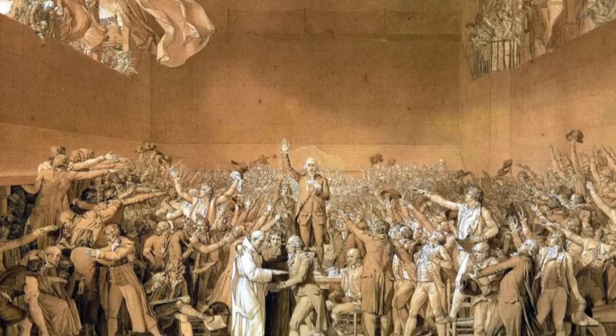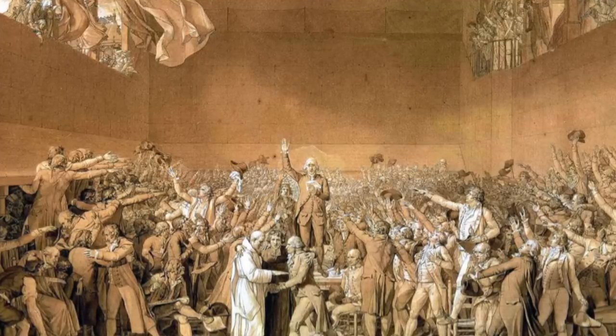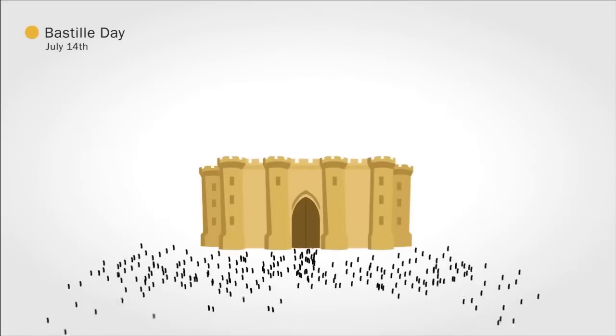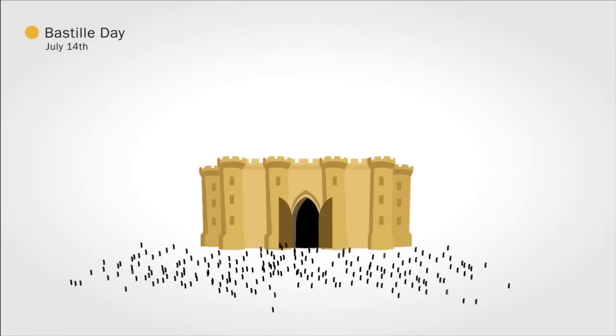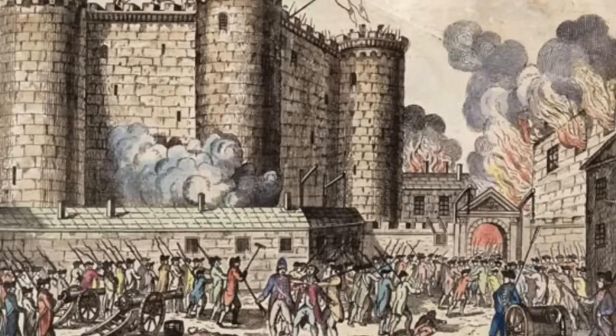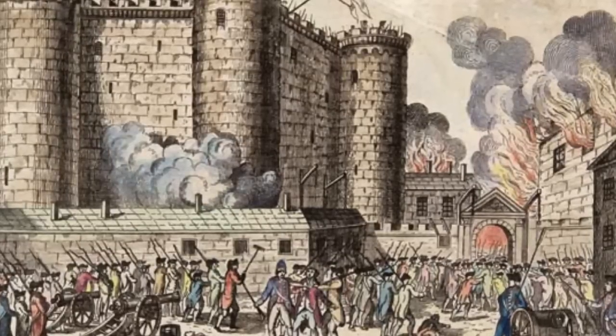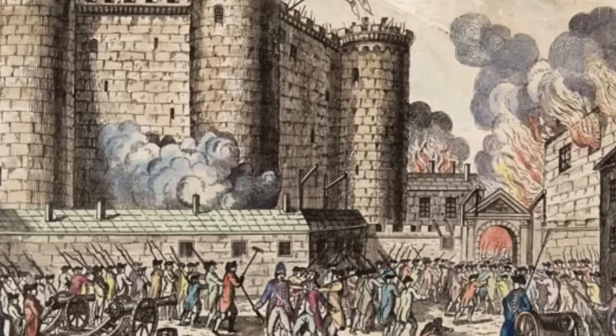Now, people in Paris at this time were starving, unemployed, and scared the king would come and sack the city with the army. So on July 14, 1789, Paris citizens stormed the Bastille to try and arm themselves with guns and gunpowder. The citizens were violent and hacked the governor in charge of the Bastille to death.